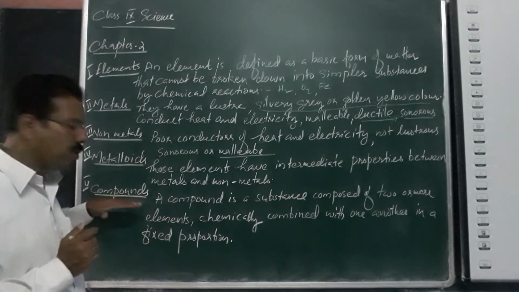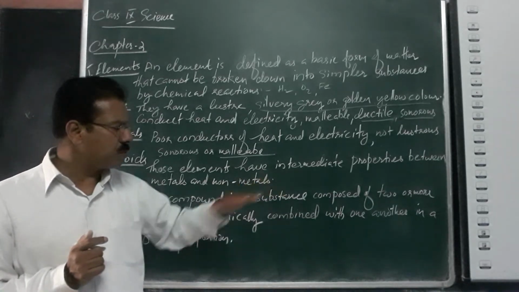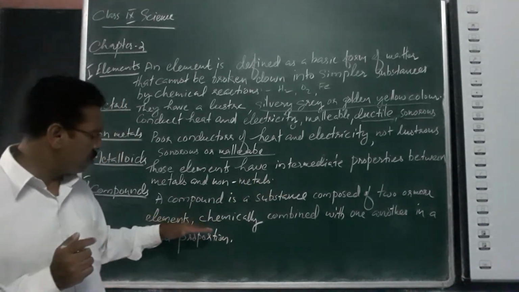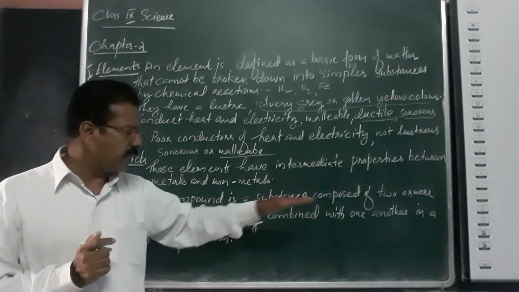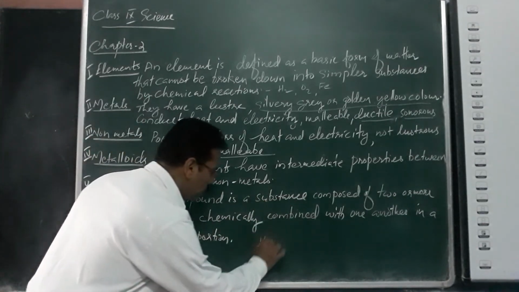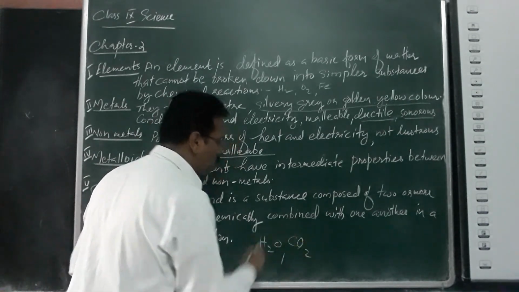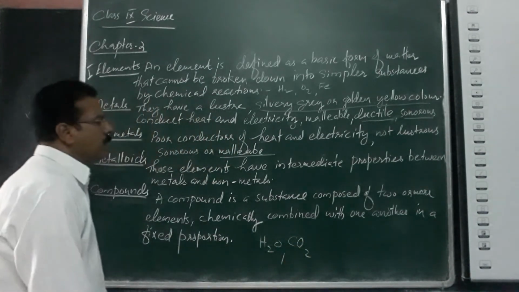Now we have to think about compounds. A compound is a substance composed of two or more elements chemically combined with one another in a fixed proportion. For example, H2O, CO2. These are all compounds.